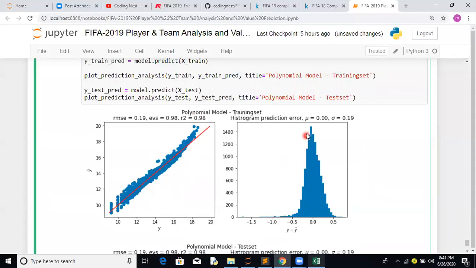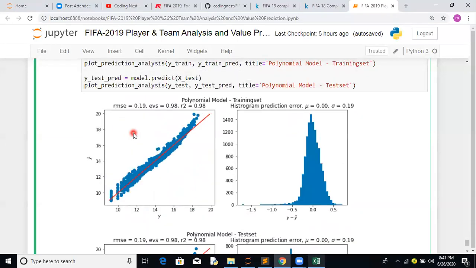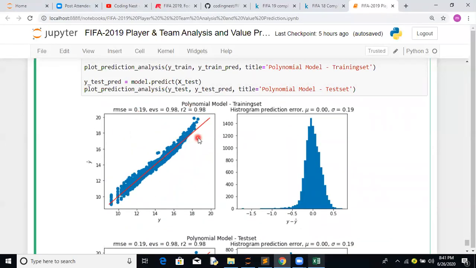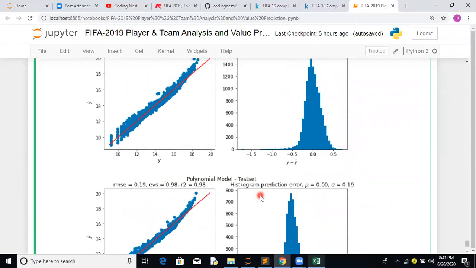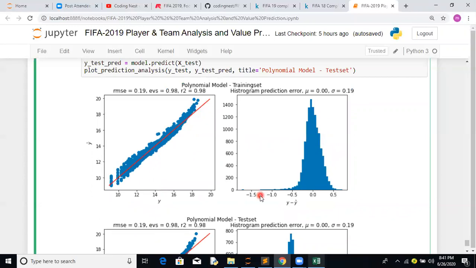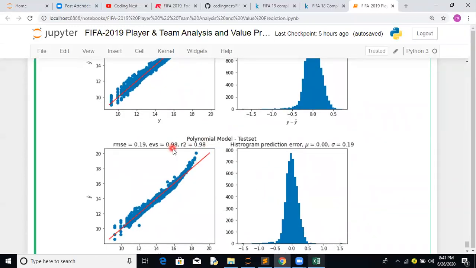If you notice, for your residual, the error is majorly centered around 0. This is tremendous. The standard deviation is very small, just 0.19. On the testing part, which is very important, on that 30% that you held out, if your model gives you fairly the same score, or very close to it, then I think your model is the best fit for this particular problem, because it is giving almost the same score.